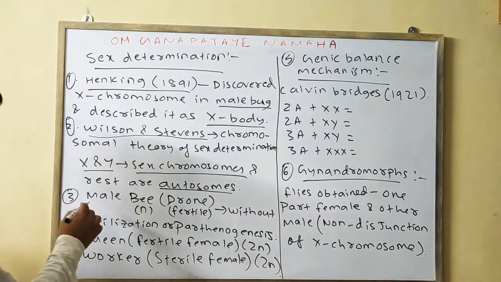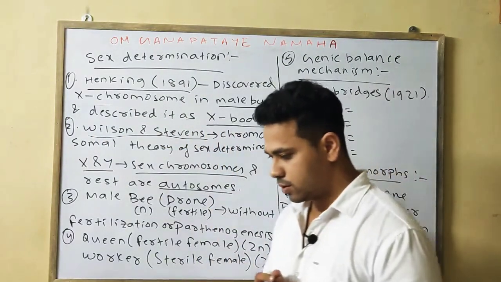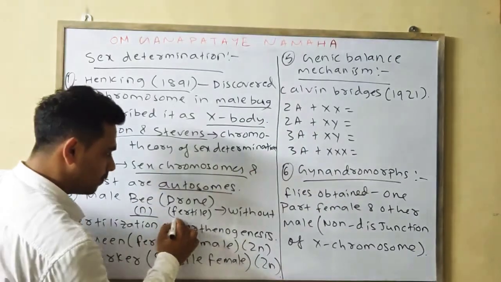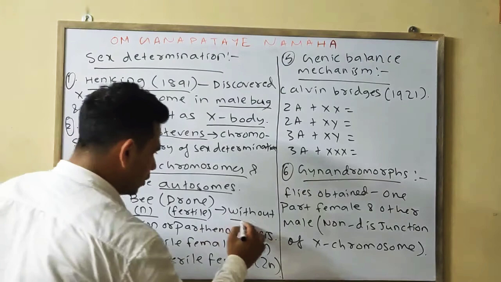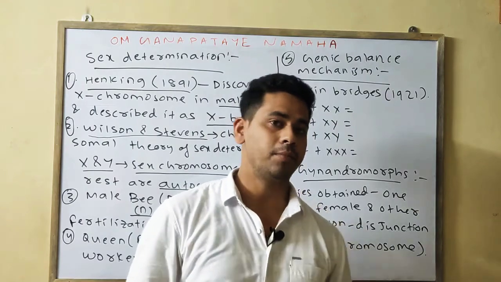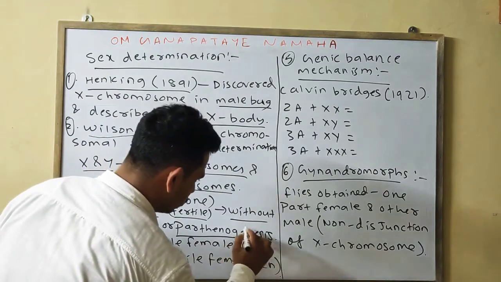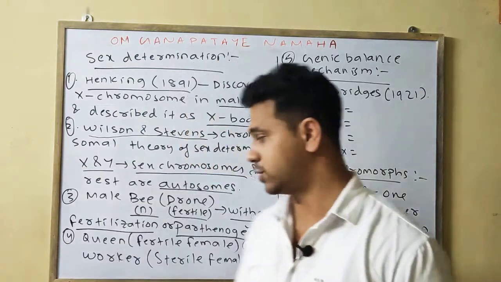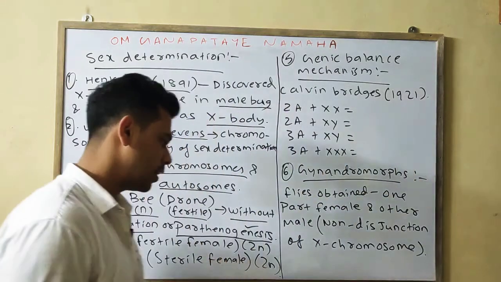Next, the drones, which are also known as the male bee, are haploid, having n number of chromosomes, and they are fertile, capable of reproducing. Next, how are the drones produced or formed? They are produced without fertilization, by a process named parthenogenesis. So this could also be a 1 mark objective: how the male bee or drones are formed. Your answer will be by the process called parthenogenesis, or simply without fertilization.